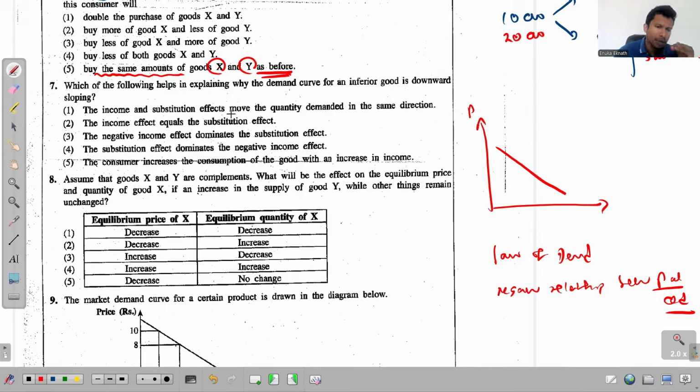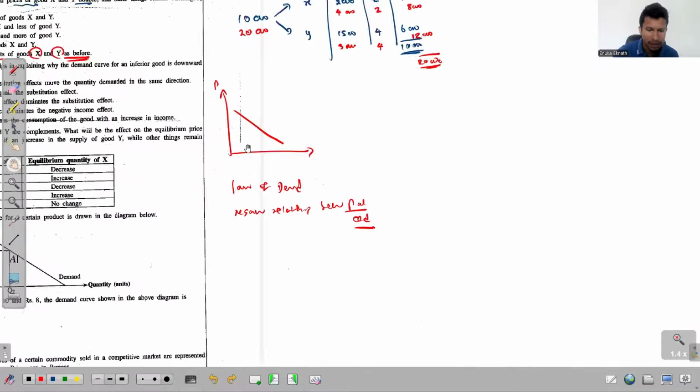Okay, now if we keep that answer in mind and look at these options, the first one says the income and substitution effect move the quantity demanded in the same direction. Okay, so it's about the income effect and the substitution effect. And then even the second one is about the income effect and the substitution effect. So almost all these options, I think all the options must be with regard to the income effect and the substitution effect. Okay, so let's see the situation.